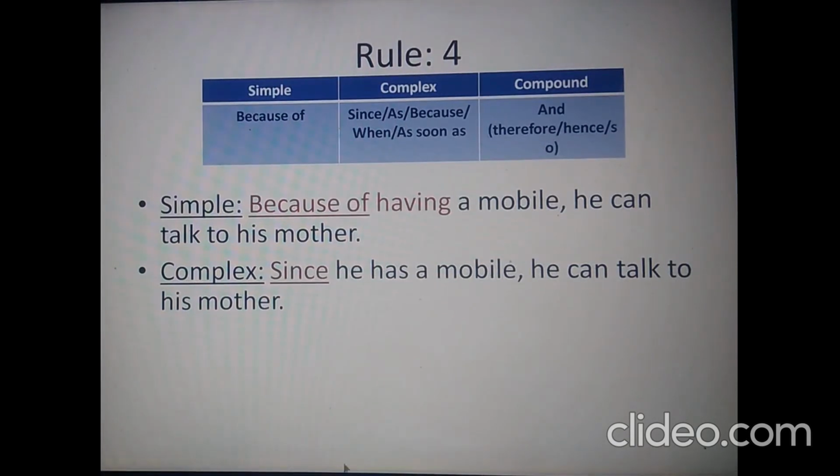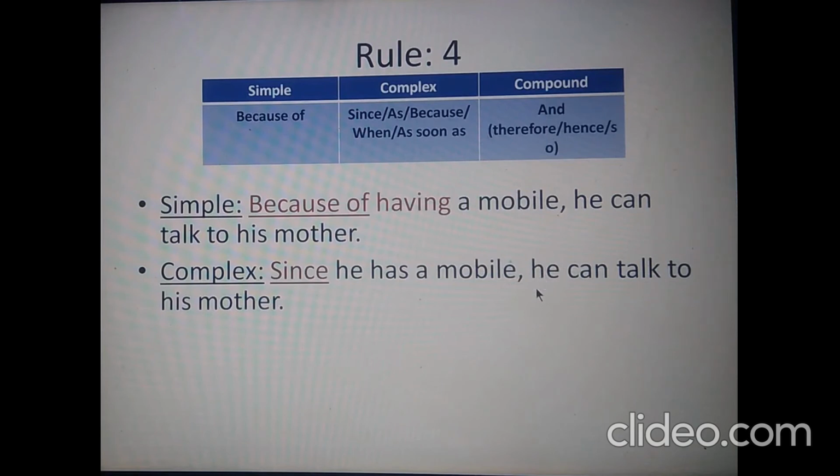To make the sentence compound, we need to drop the conjunction since and use the coordinating conjunction and just here, dropping out the comma. So the sentence would read like this: he has a mobile and he can talk to his mother. You can use and therefore or and hence or and so or and as a result.